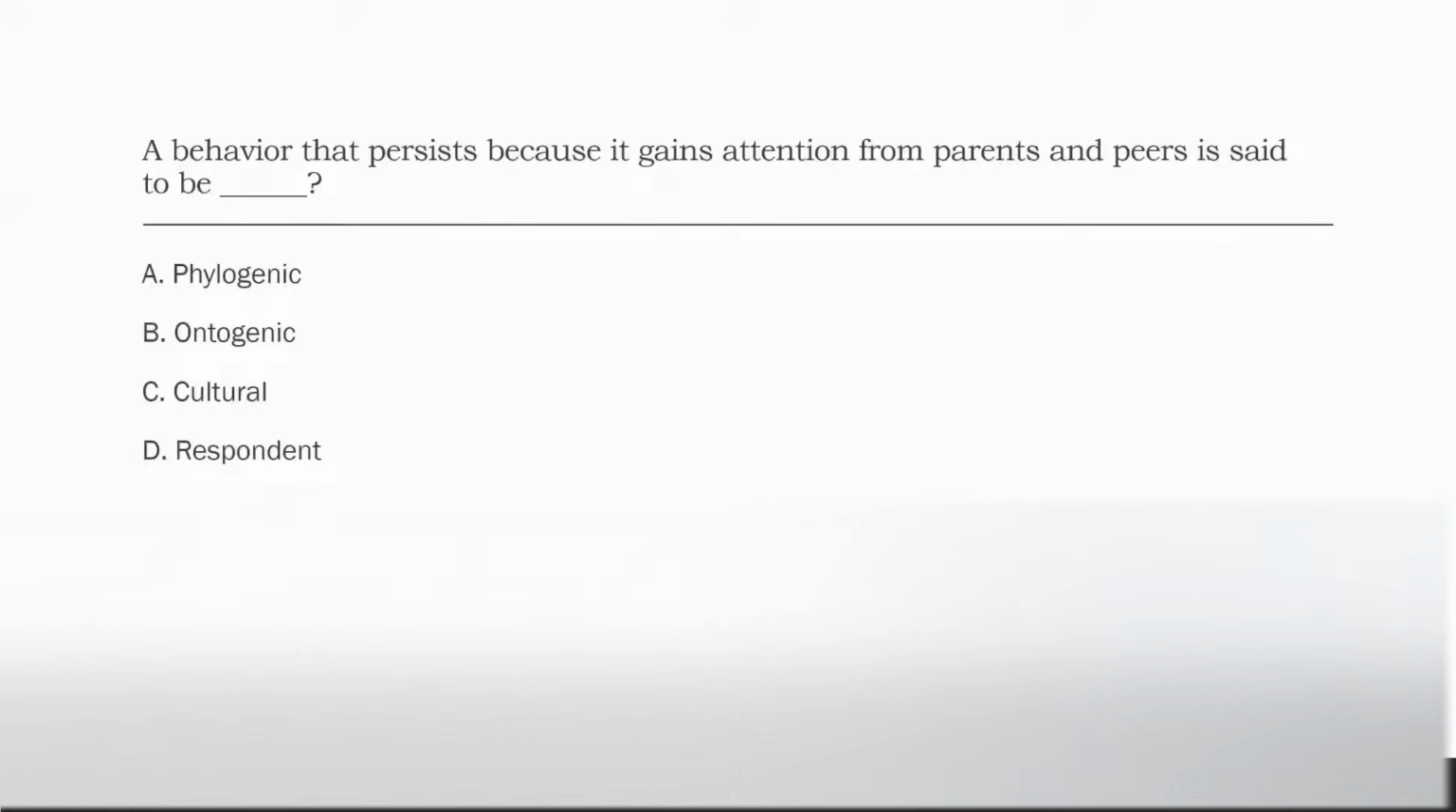What about C, cultural? Is this behavior passed down from generation to generation? Potentially, right? But if we're looking in a silo, we're looking at this one behavior for this one individual. It's gaining attention, right? It's operant. It's based on consequences. Therefore, it's going to be learning history. It's going to be B, ontogenic.